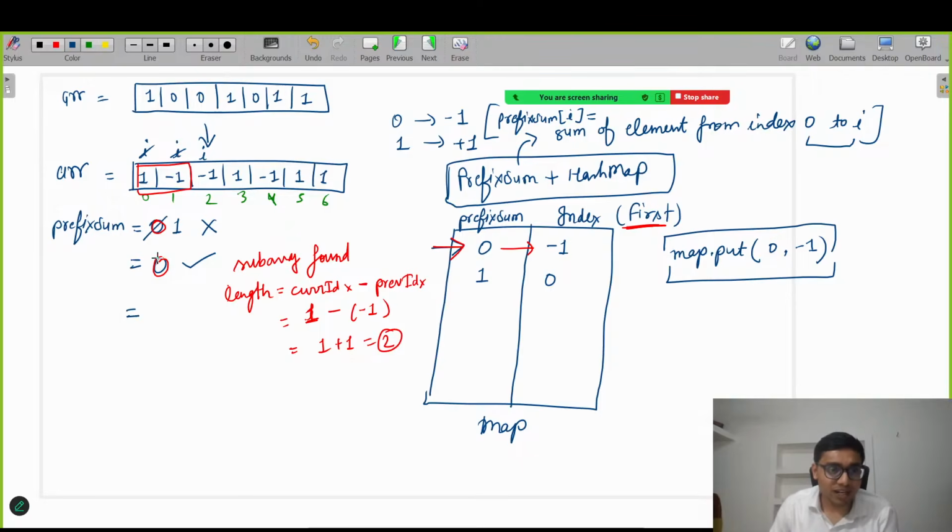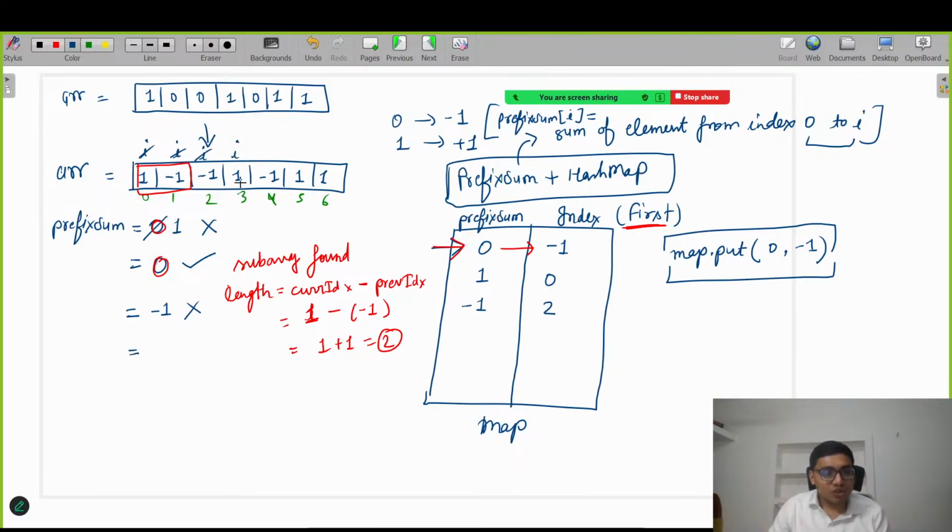Prefix sum now, current is 0. If I add -1 as well, it will become -1. Let's check whether this -1 is present in our map. Is it present in our map? No, this is not present. So if it is not present, just put -1 in the map. And what is the index? The index I is 2. Fine. Okay, let's move ahead.